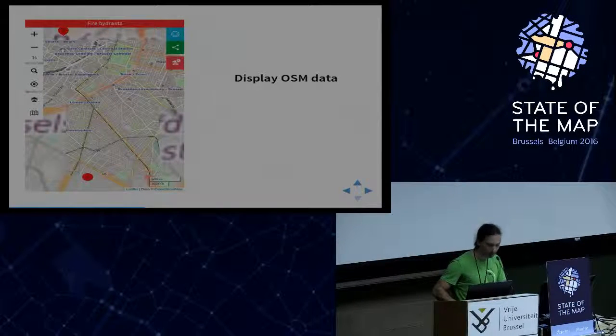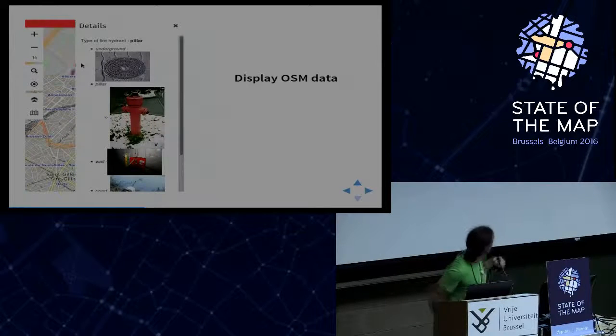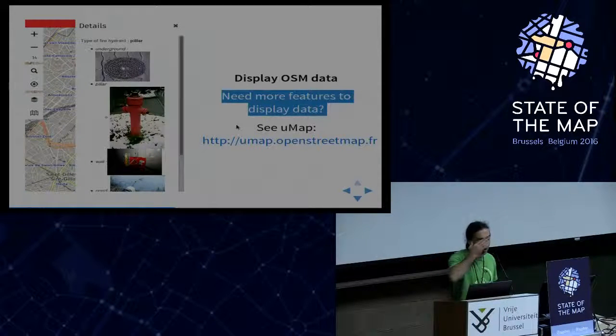You can see some information about every node. But if you want to display OSM data, it's not the best thing. If you need more features to display data, see UMap.